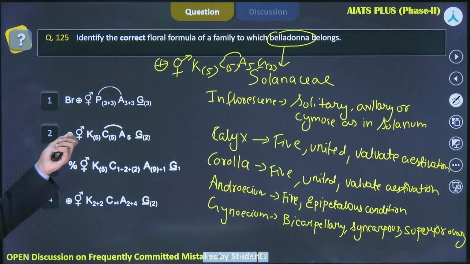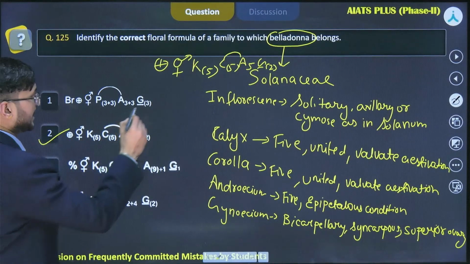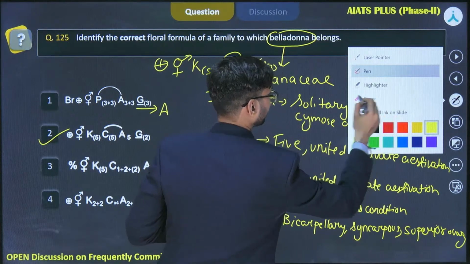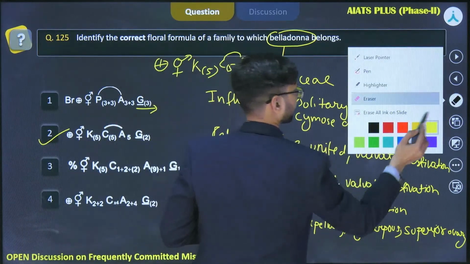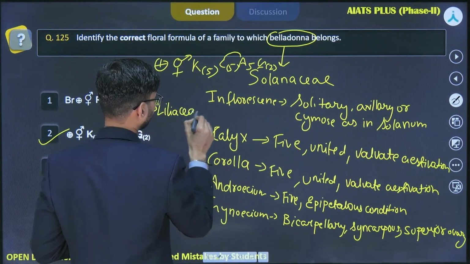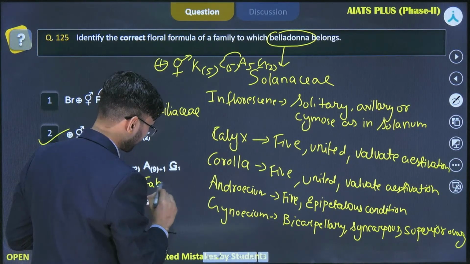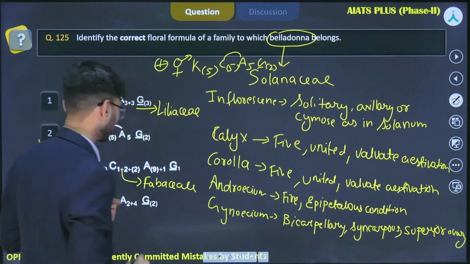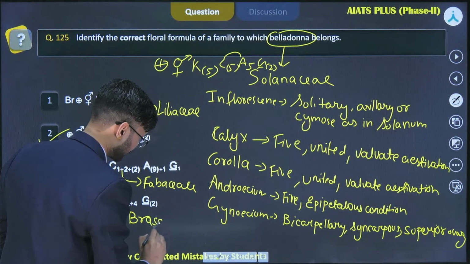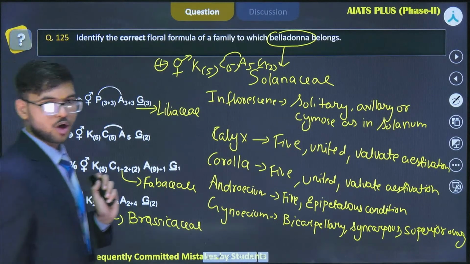So here the correct answer will be option number 2, while all these are from others, that is, this is from Liliaceae family. Okay, this is from Fabaceae family, and this is from Brassicaceae. Okay, so here the correct answer will be option number 2.